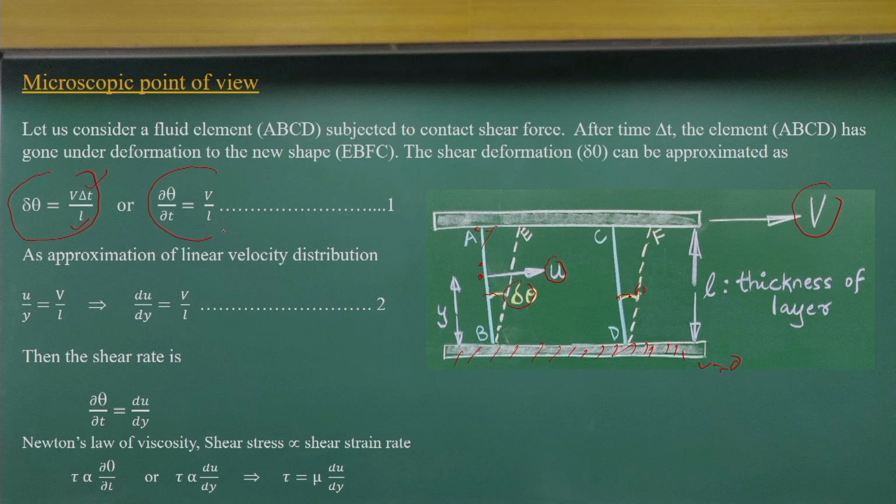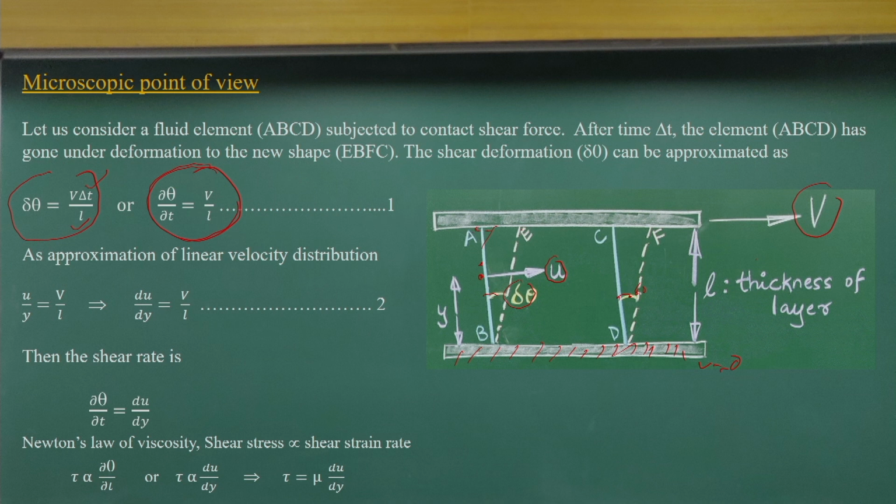Rearranging that, we can see that the rate of change of angular deformation of this fluid element is equal to V by L. V is a constant, and L is the distance between the two plates, also a constant.